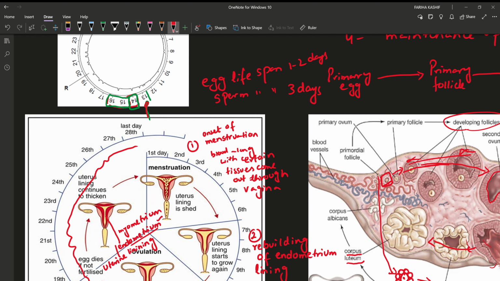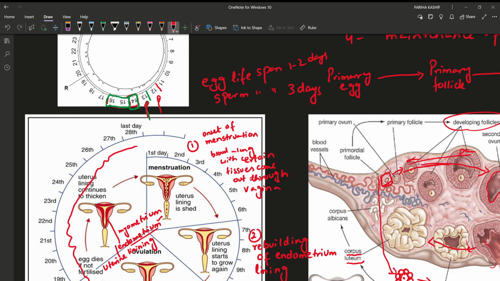If copulation happens on the 12th, will it be able to fertilize the egg? Yes, it can, because the sperm will survive till day 14. That's why the 12th day will also be included in the fertile phase.